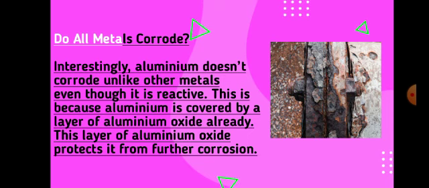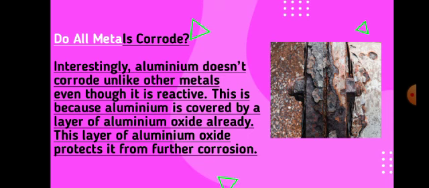So it has a coating of aluminium oxide, and that helps protect the aluminium from getting corroded. Aluminium doesn't get corroded compared with other metals, even though it is a highly reactive metal in the reactivity series.